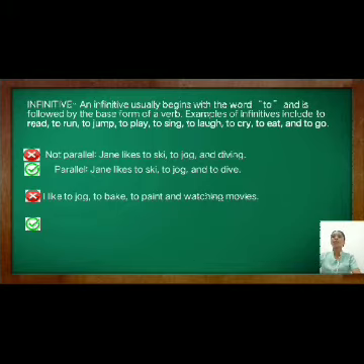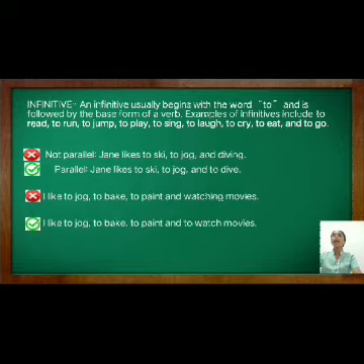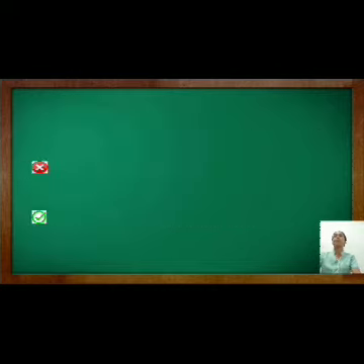So to make it parallel, the sentence goes like this: I like to jog, to bake, to paint, and to watch movies. Now the sentence is in the same pattern, so it is now in a parallel structure.